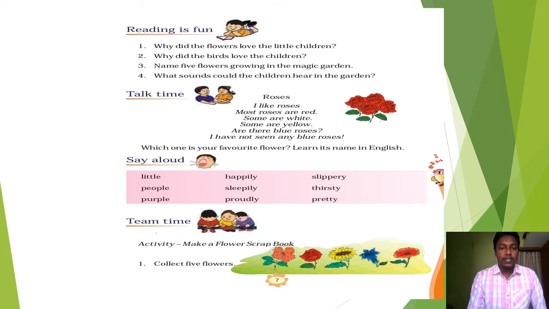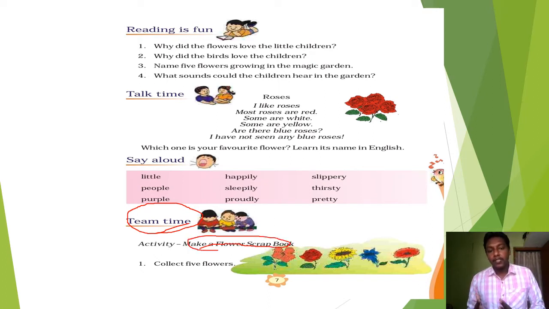Now it's Team Time. There is an activity you have to do. So now let us read the instructions first. What is written here? Make a flower scrapbook. So you have to make a flower scrapbook.